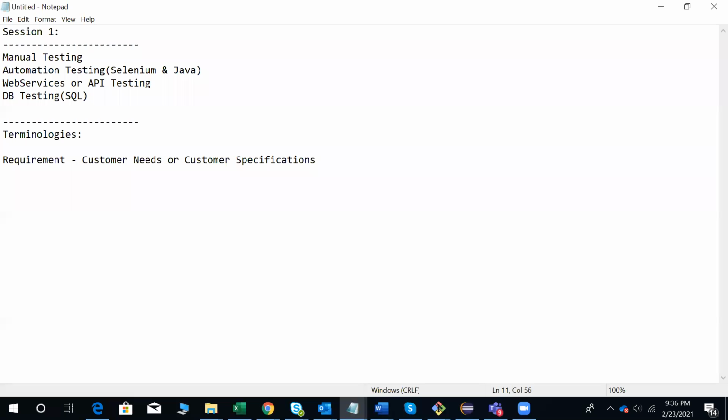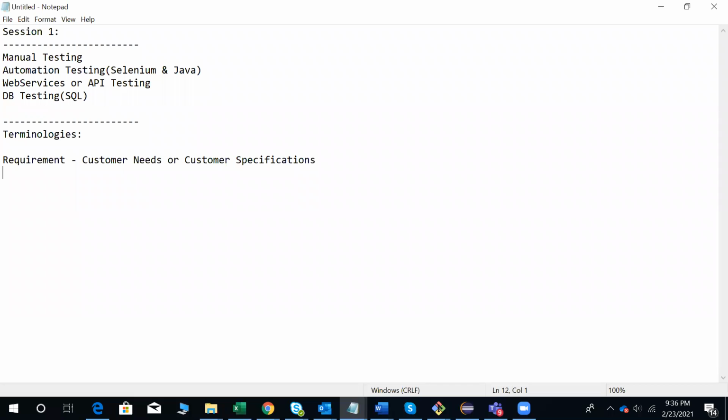So who will provide the requirements for us? The client will provide the requirements for us. On what basis do we need to develop the application or test the application? Those needs are provided by the customer, and based on those needs, we are going to perform testing on our application or develop our application. So requirements will be provided by the client. On the basis of requirements only, we are going to develop the application and test the application.